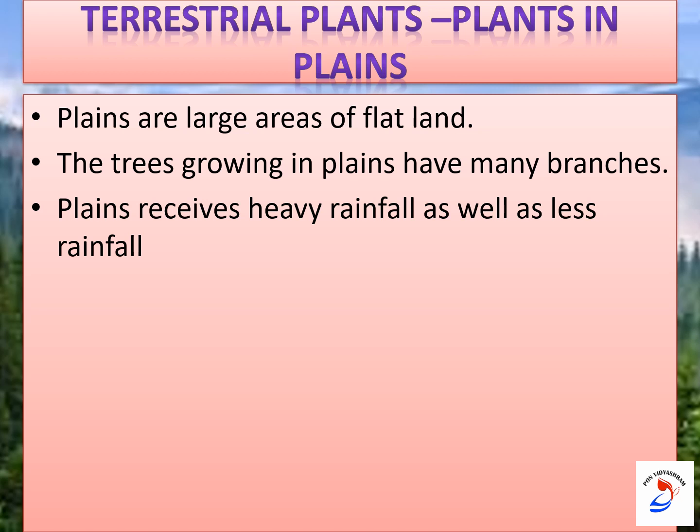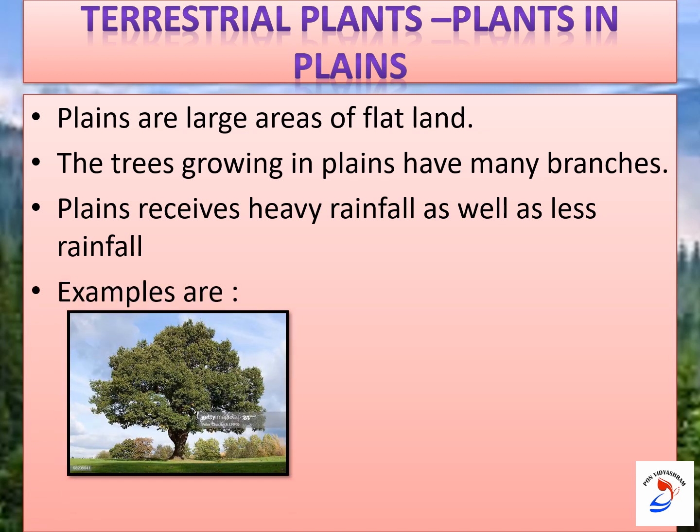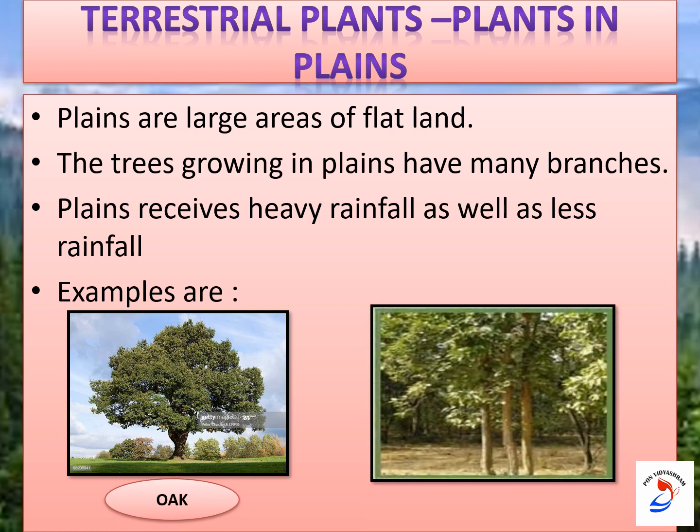Forest comes under plains. Many trees are there; here I have given only a few: oak and sal. These are the examples for plants in plains.